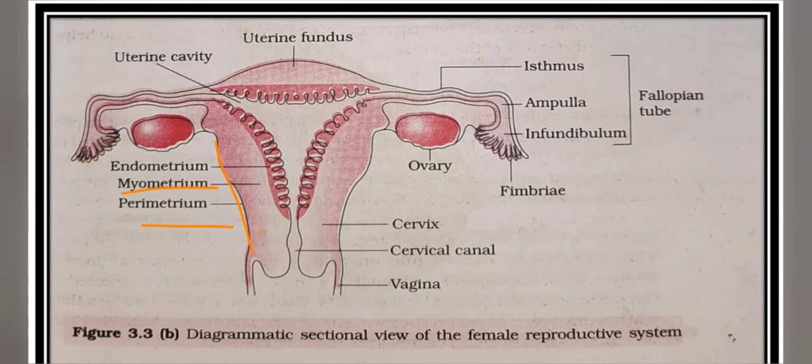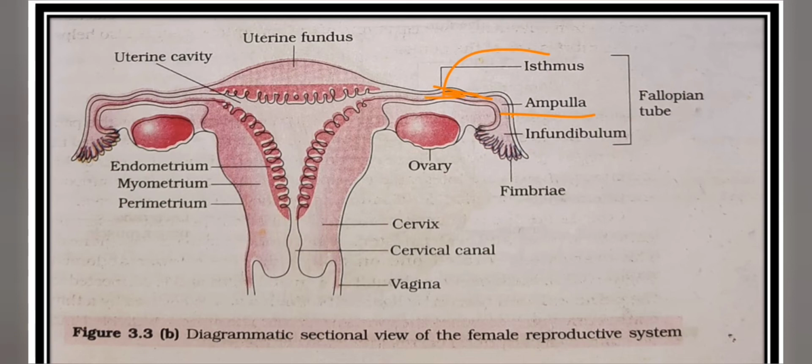Myometrium is the middle thick layer which exhibits contraction during the delivery of the baby. And the endometrium is the mucous membrane which is lining the uterine cavity. This is the uterine cavity. This is the uterine fundus. This is the isthmus and this is the ampulla. At the junction of this ampulla and isthmus, fertilization takes place.